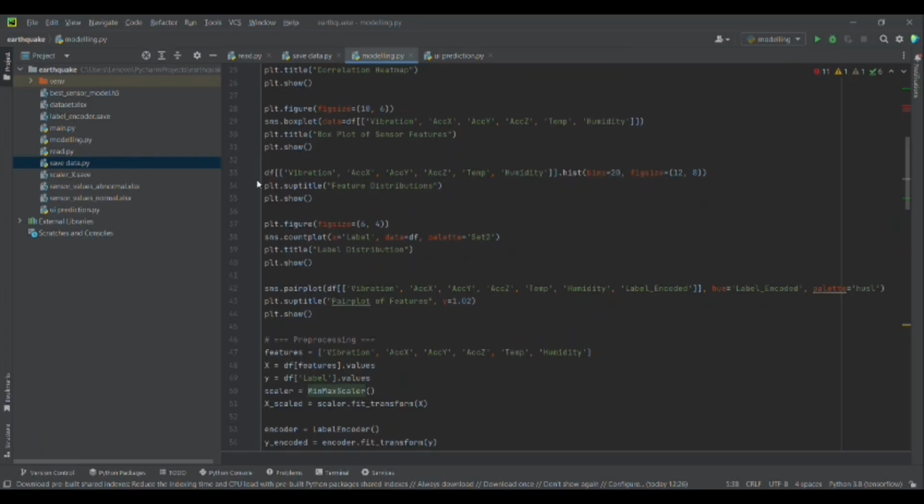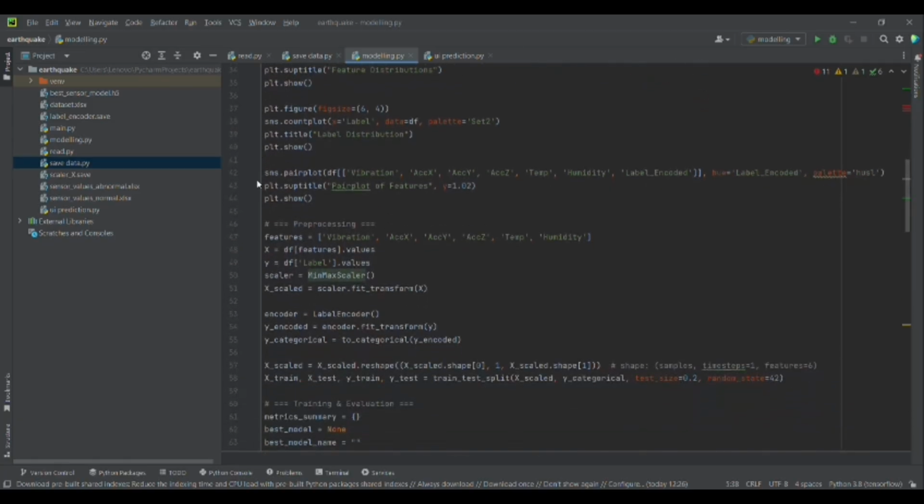The script trains three different models, RNN, LSTM, and GRU, each evaluated using metrics like accuracy, precision, recall, and F1 score. It also displays confusion matrices for binary classification. After training, the best performing model based on accuracy is saved along with the scaler and label encoder for future use. Finally, it provides a visual comparison of the three models' performance metrics in a bar chart. This end-to-end workflow is ideal for time series classification tasks involving sensor data.